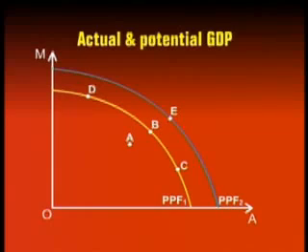This is PPF2. Now a move from point B to point E reflects a change in potential GDP. That is, the potential of the economy has increased from the earlier frontier PPF1 to the new frontier PPF2. A move from B to E is therefore an increase in potential GDP, whereas a move from, let's say, A to B or A to E would be an increase in actual GDP.